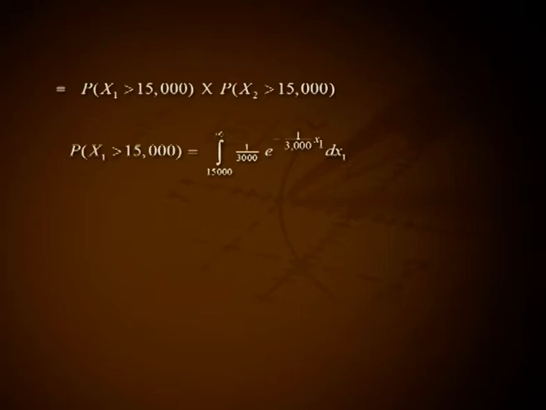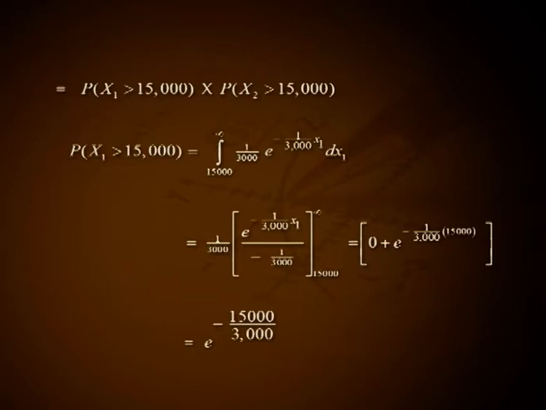Probability of x1 greater than 15,000 equals the integral from 15,000 to infinity of 1 by 3000 e raised to minus 1 by 3000 x1 dx1, that is equal to 1 by 3000 into e raised to minus 1 by 3000 x1 divided by minus 1 by 3000 in the range 15,000 to infinity, that is equal to 0 plus e raised to minus 1 by 3000 into 15,000, that is equal to e raised to minus 15,000 divided by 3000.